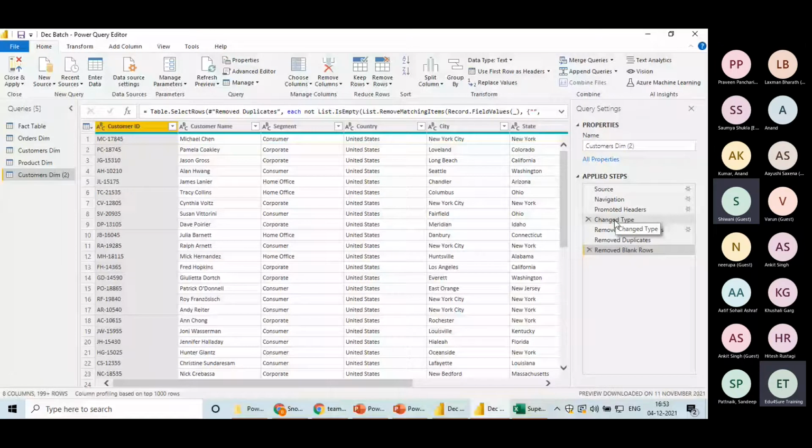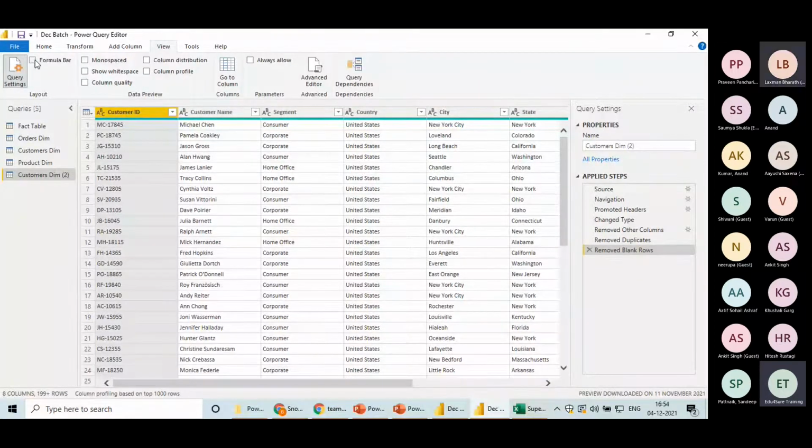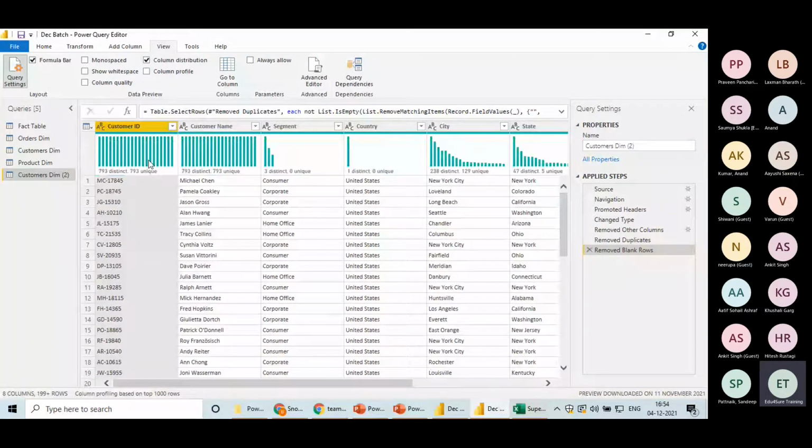Right? What other options we have, guys? In the view, we will talk about home, transform, and add column. Before that, let's talk about view. What is view? Basically, what all we have in this environment, like the formula bar is ticked, so we can see the formula. If you are unticking it, the formula bar will go, like we have the option in Excel as well, right? Then we have column distribution. If you click on that, it will tell you the column distribution, like how many distinct values we have in this column, how many unique values, and all that, right?